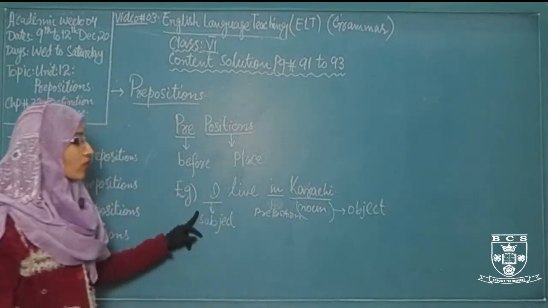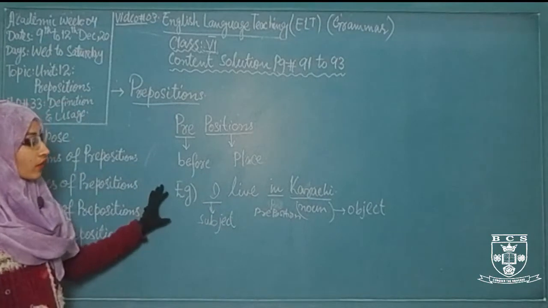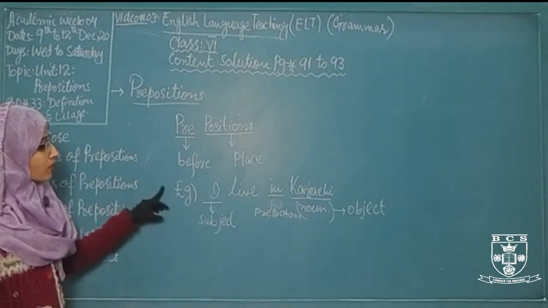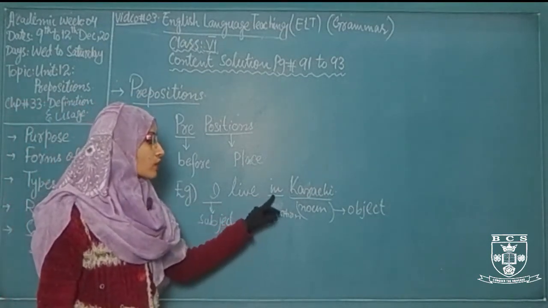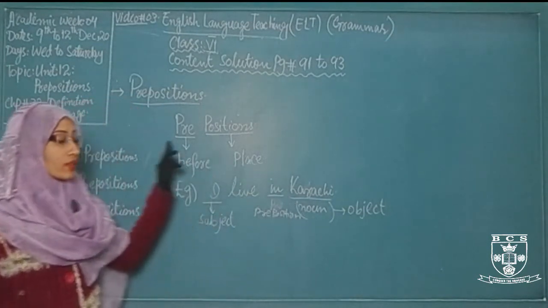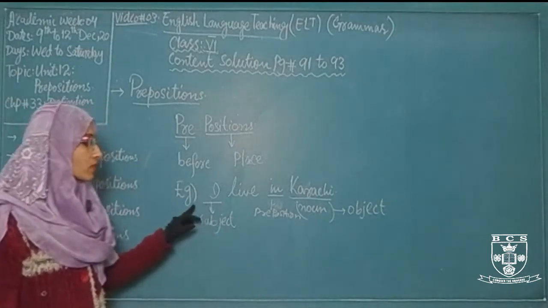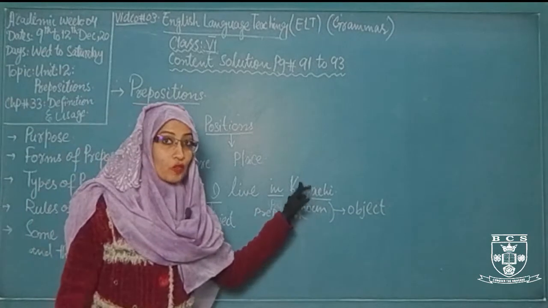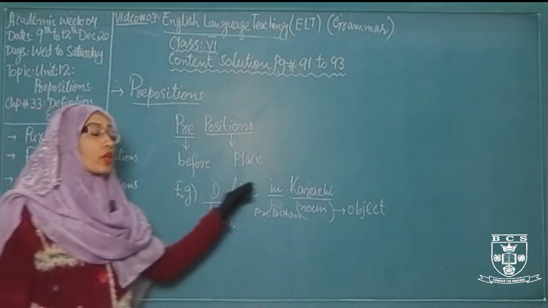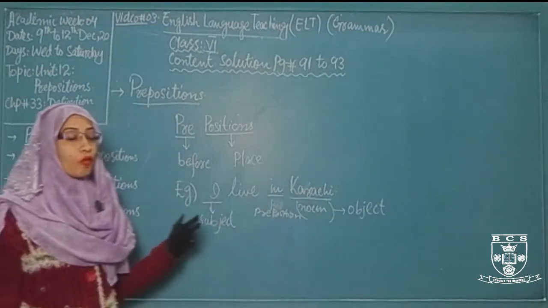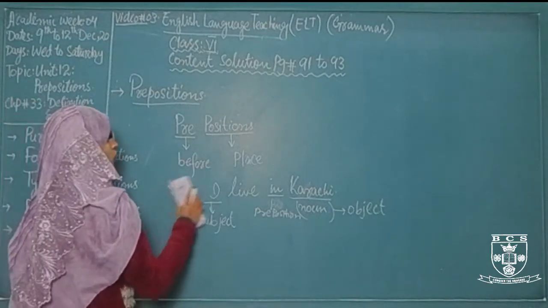So it shows the relationship between the subject and the object. So here both statements are cleared by this example. The first statement is that the preposition comes before the noun, and the second statement is that the preposition shows the relationship between the subject and the object. So we can say that a preposition is a connecting word which connects the subject to the object and always comes before the noun.